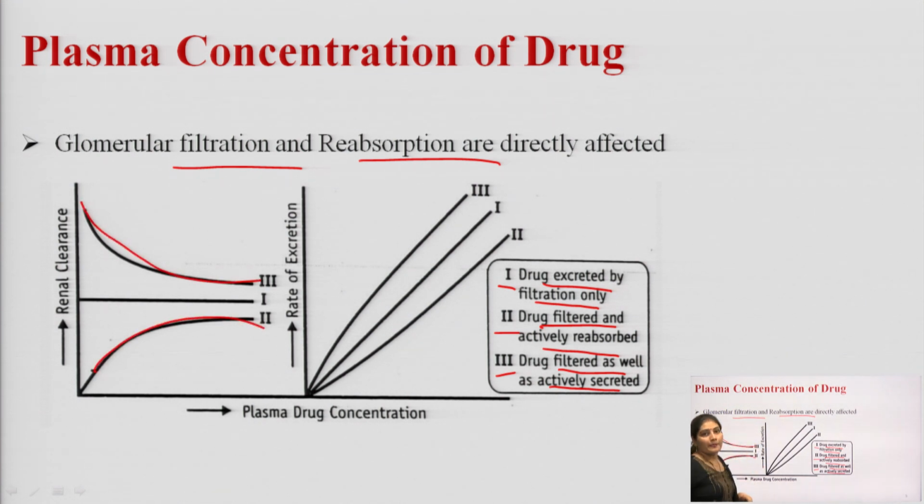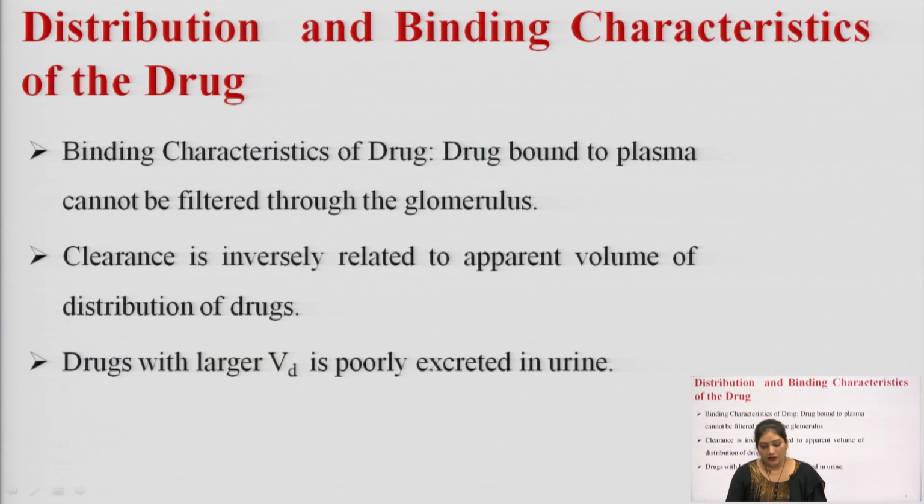So, this is the correlation between the plasma concentration of the drug, or we can say this is the effect of plasma drug concentration on the renal excretion of the drug or renal clearance as well as on the rate of excretion. Whatever type of process is involved, rate of excretion is showing a linear relationship with the plasma drug concentration. Now, the next property is the distribution and binding characteristics of the drug.